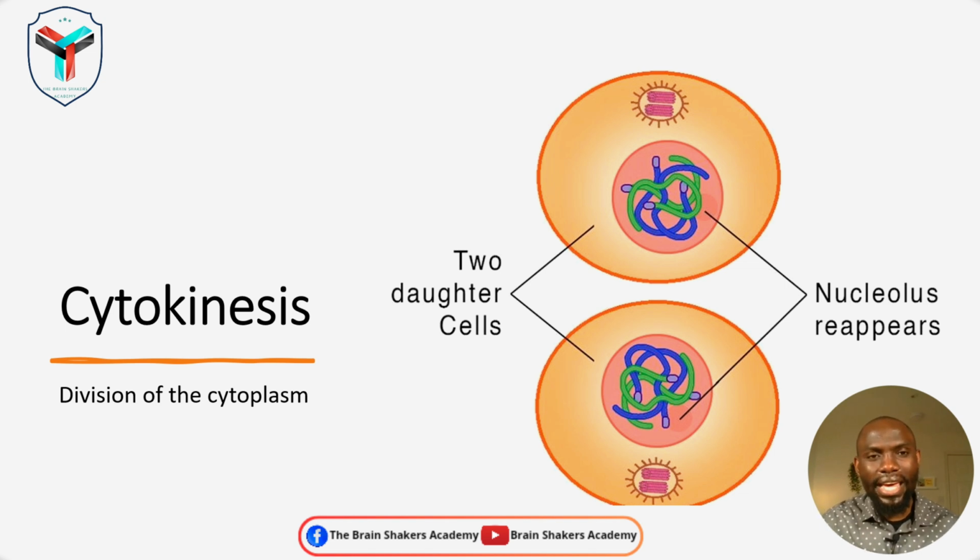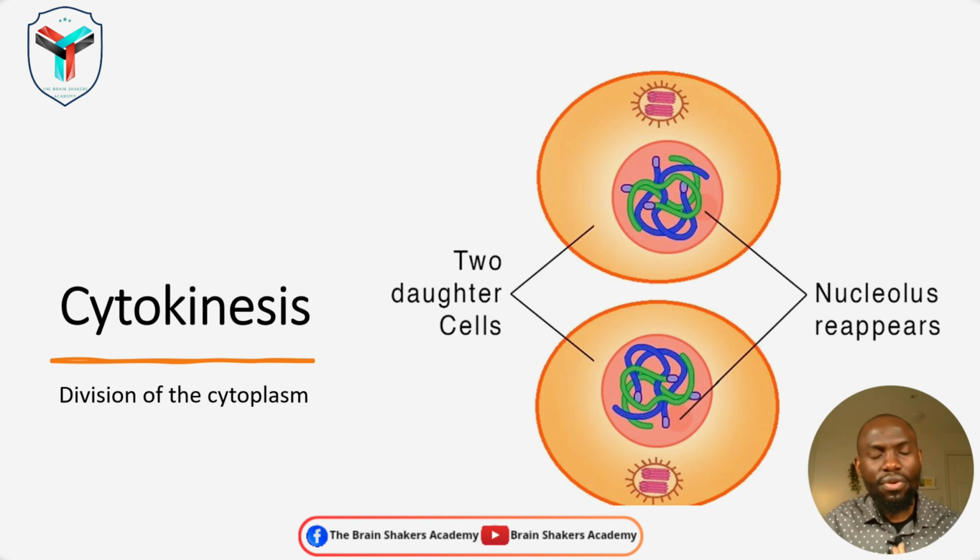So the cells can either get into an interphase or get into another cell cycle, or they may get into what is known as the gap zero or resting phase if they are not actively or rapidly dividing cells, and then the cell repeats itself. This is about the process of mitosis.